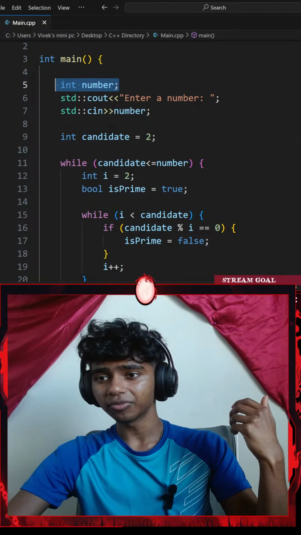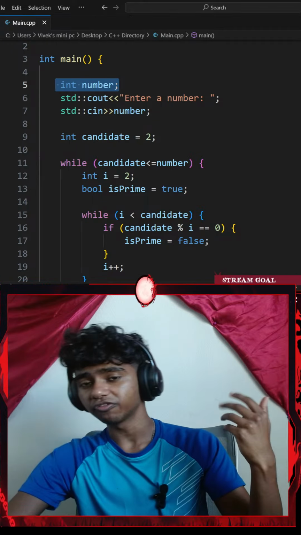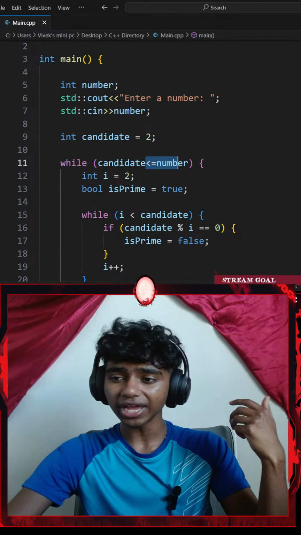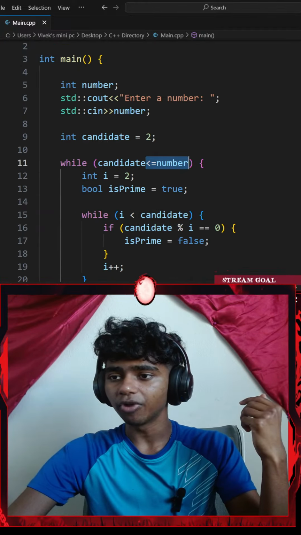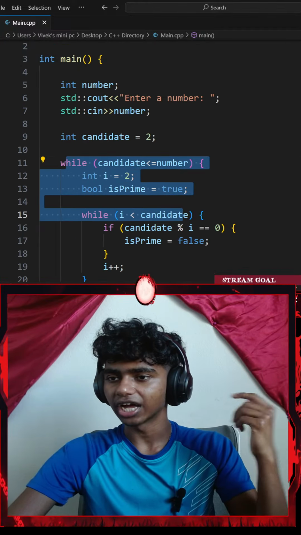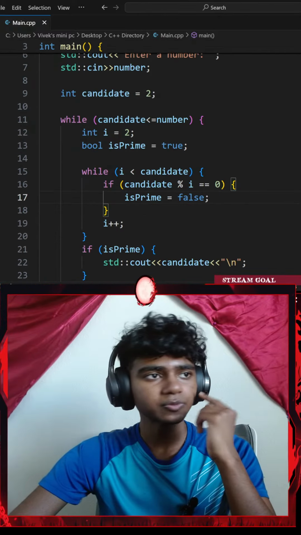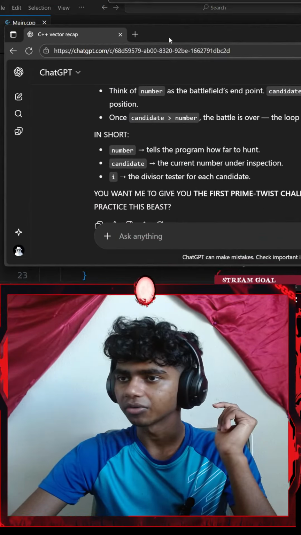My initial number sets a limit. So if my candidate goes above my actual number, because I do increase it by 1 every time, the loop stops working at all. There we go. That makes more sense. I just need to do more practice questions now.